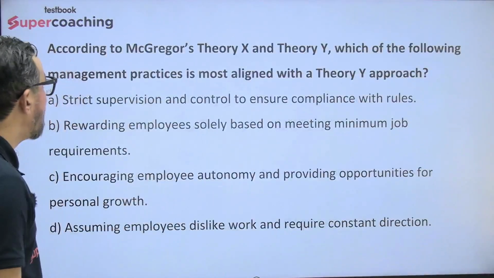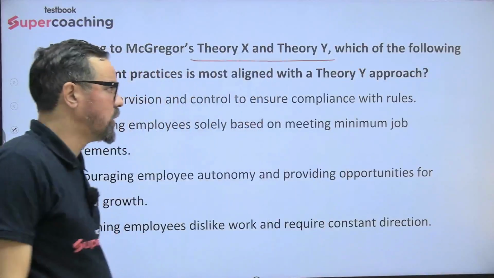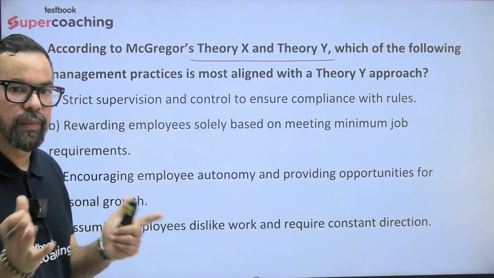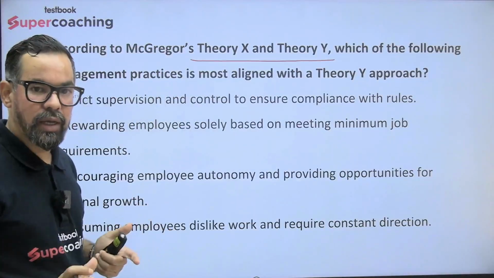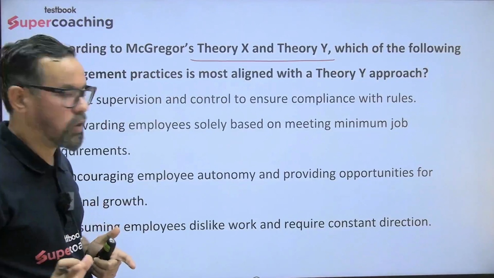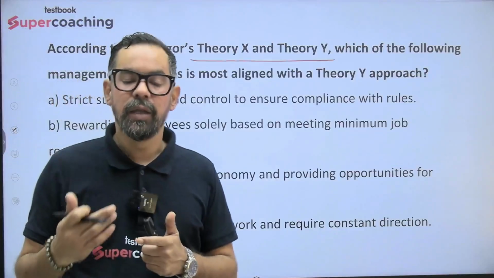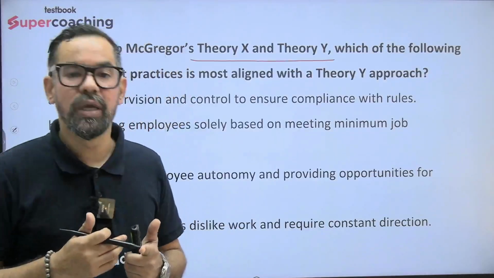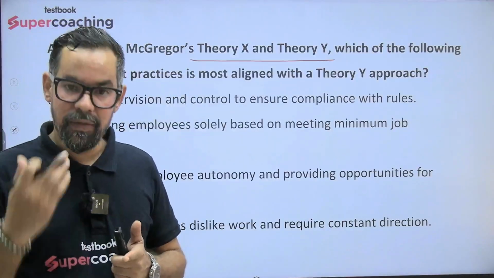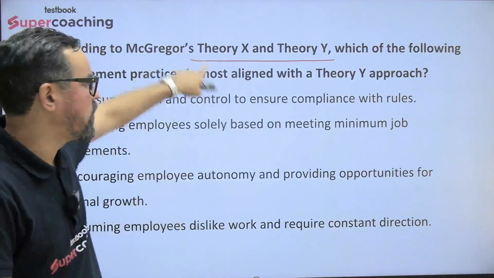Next one. According to McGregor's theory X and Y, so Douglas McGregor's theory X and Y, two types of people. X are work avoiding in nature, they are very mean. The money is the only motivation. Y are basically self-motivated. They are basically what we can say self-directional. So they need a participative approach of management. For X, it is authoritarian.